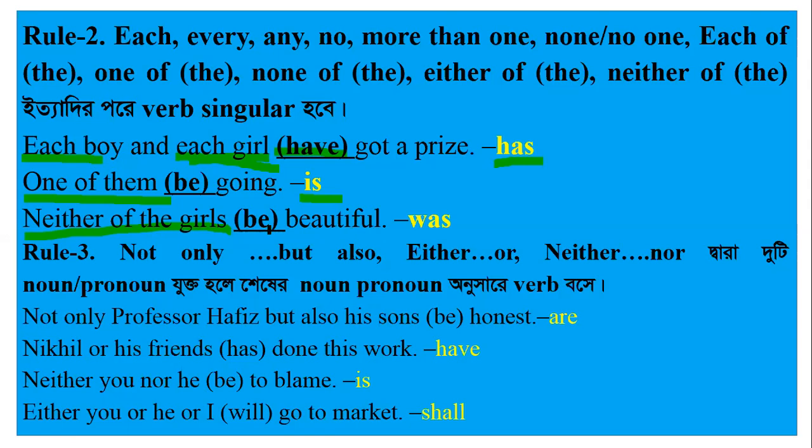beautiful. এখানে টেন্সগত বিষয় আমরা বলতে পারি is অথবা was. Neither of the girls is beautiful. Neither of the girls was beautiful. That is a fact. But as there is no indicator of past indefinite tense, we can write either present or past.